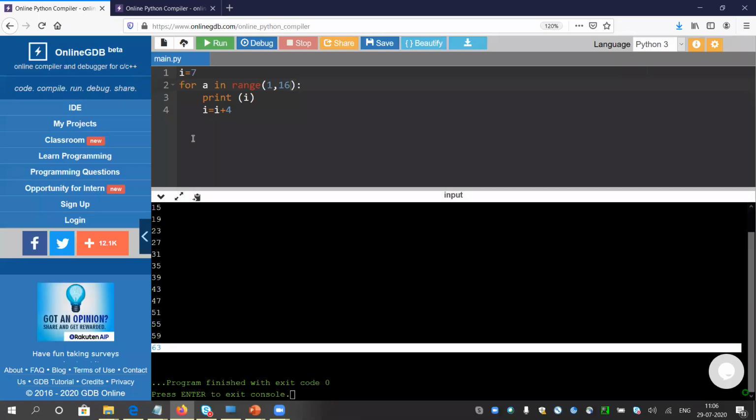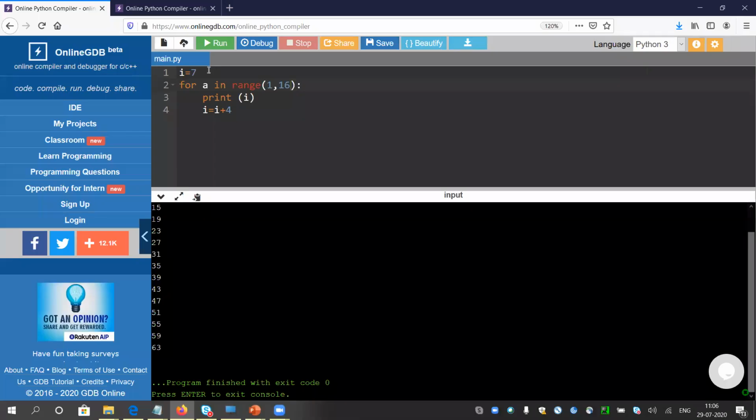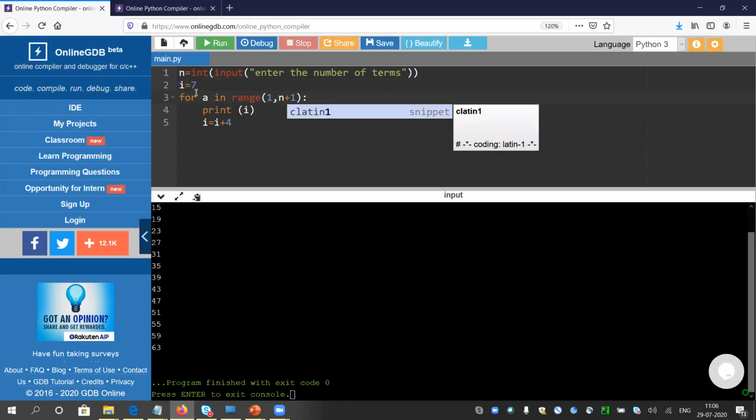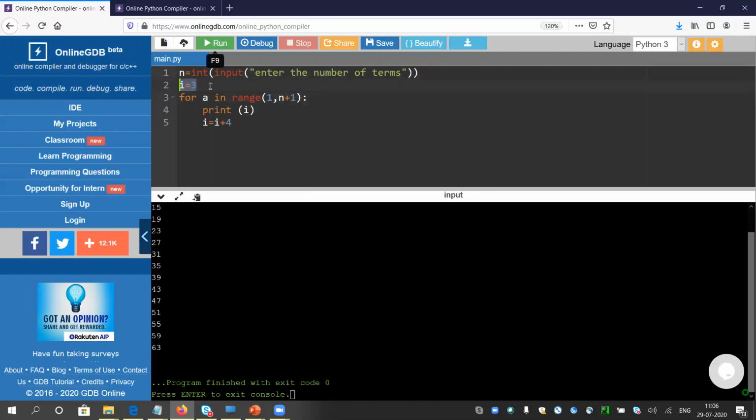Okay, so how to do that? Okay, and how many numbers? N terms. Okay, let me quickly take an input. N equals input. You know the way how to print, how to take input. Enter the number of terms. Okay, it will be given by the user. So A will be iterating for n terms, meaning n plus 1. And what is the series? Starting from 3. So the value of I will be printed at last. So I am giving the value of I as 3. Every time it will be printing I, and after that I will be I into 3.